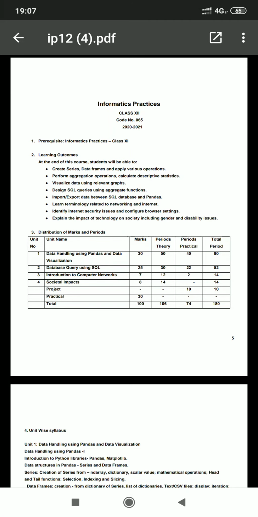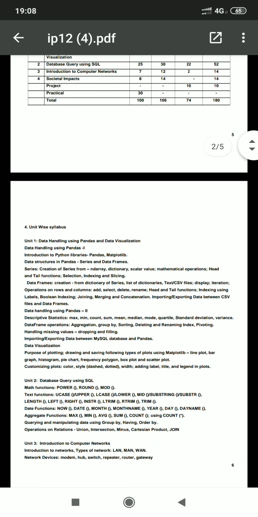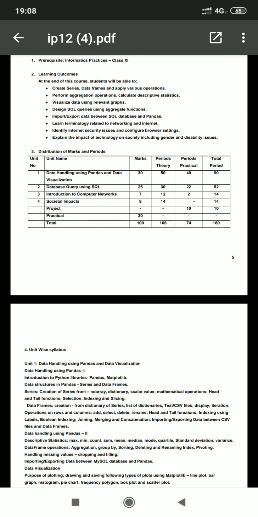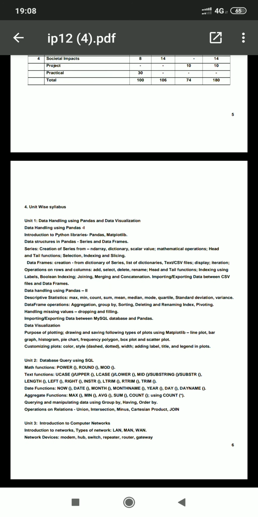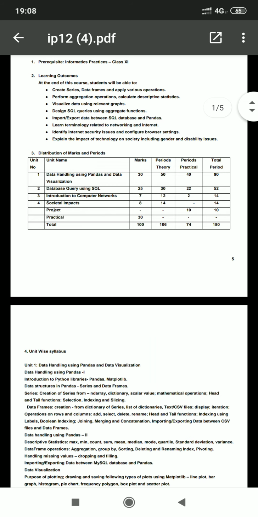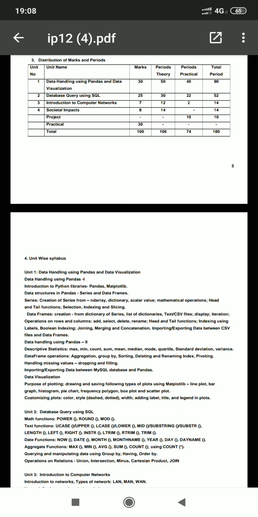We have completed our first part of unit 1, that is data handling using pandas 1. It is divided into 3 parts: data handling using pandas 1, then pandas 2, then data visualization. Out of these 3 parts, we have completed its first part, data handling using pandas 1.